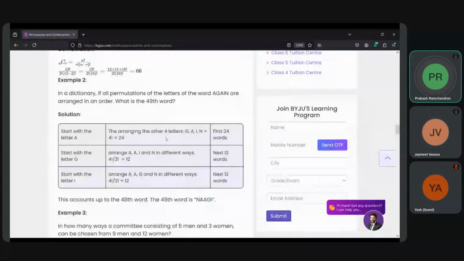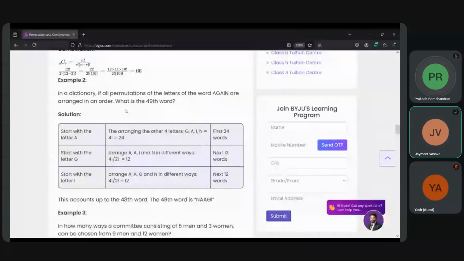I'm still not clear on this. What do they mean when you say in a dictionary, if all permutations of the letters of the word AGAIN are arranged in order? First, what is all permutations? Is the permutation coming out to 49? No, if we calculate the total permutations, the total is 120. So how we get 120 is there are total 5 letters, so 5 factorial upon, and there are two A's, so 2 factorial, into 1 factorial for the other 3 letters which appear once.